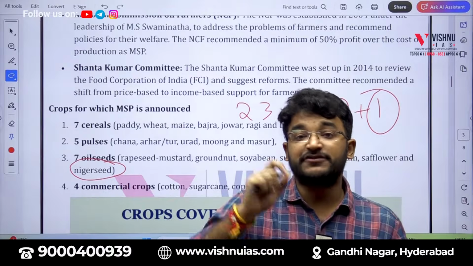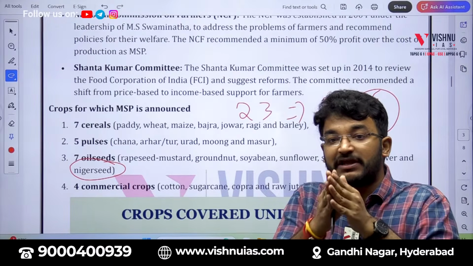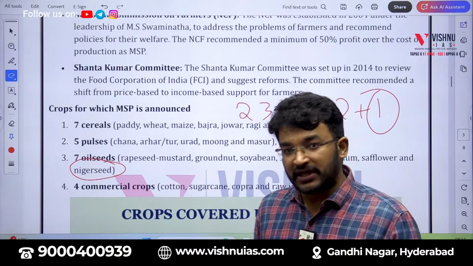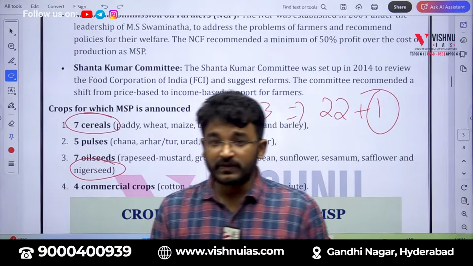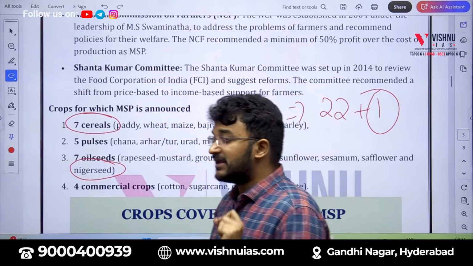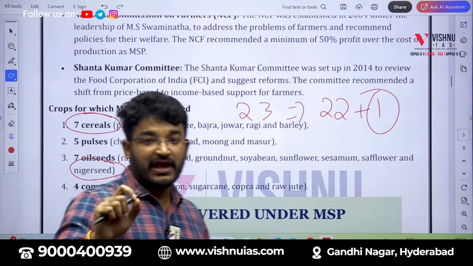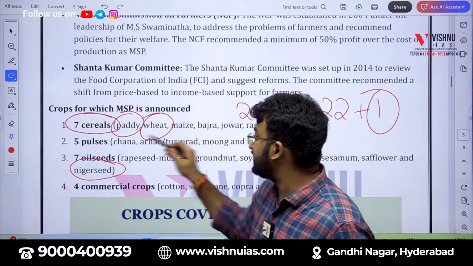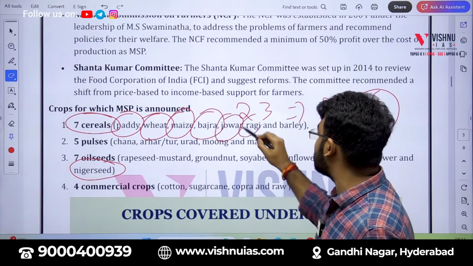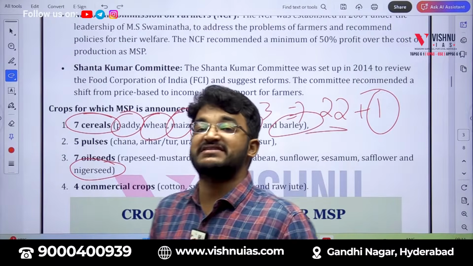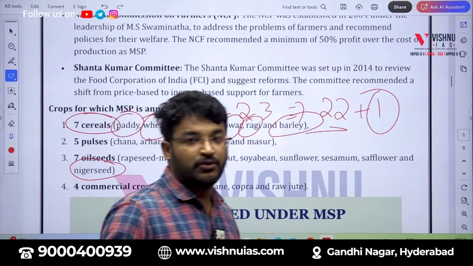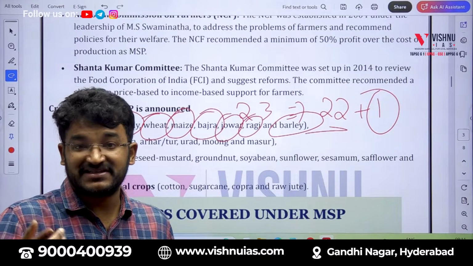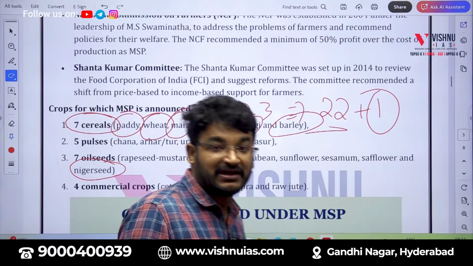Okay. Now, it will be easier for us to remember if there are some brackets or divisions among these 23 crops. The first division is that as part of this MSP, 7 cereals will be announced. Now, what are these 7 cereals? Paddy, wheat, maize, bajra, jowar, ragi and barley. Now, cereals are nothing but food grains which come from grasses. For example, from paddy we get our rice grains.